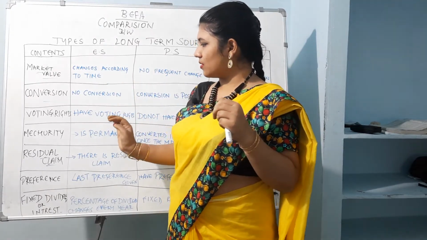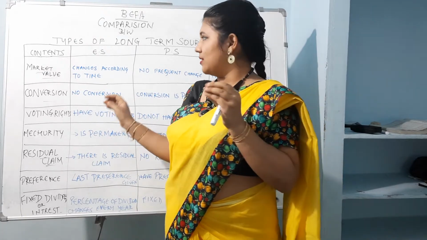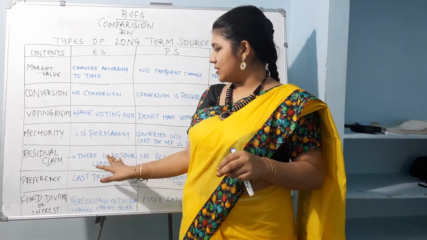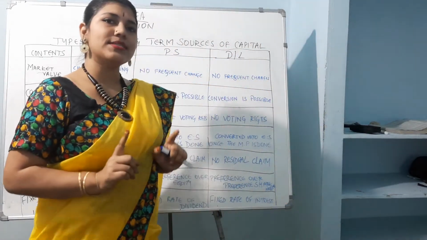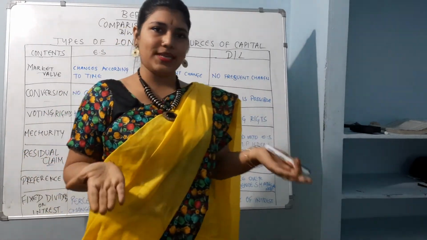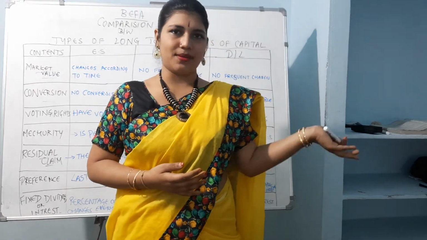So they will be the residual claimers of the company. They are the only people who have the right. So this residual claim is there in equity shares, but not in preference shares, debentures and loans, because they will obviously get their capital or amount at the end of the month or year, something like that.